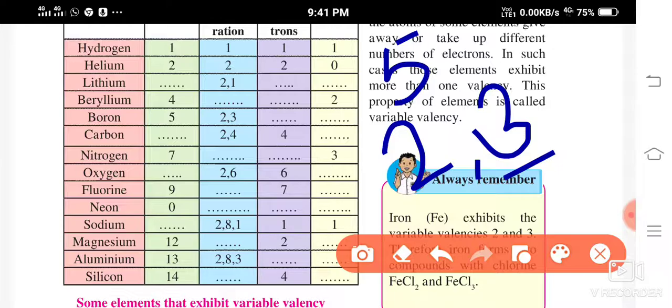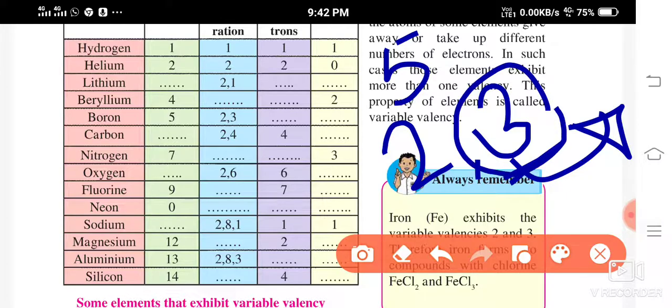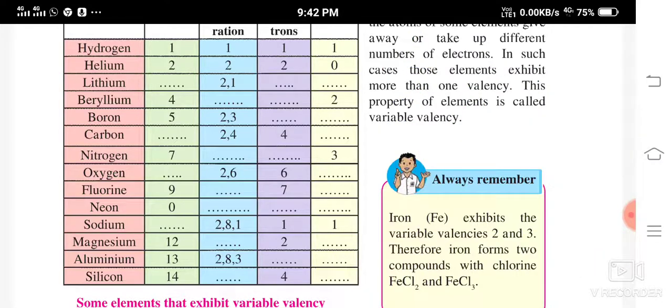The valence electrons are 3. Instead of taking 5 electrons to attain the octet state, it is easier to give away these 3 electrons. So 3 electrons take part in the reaction, and the valency is also 3.